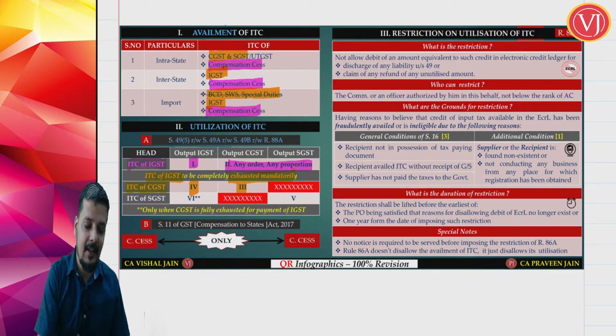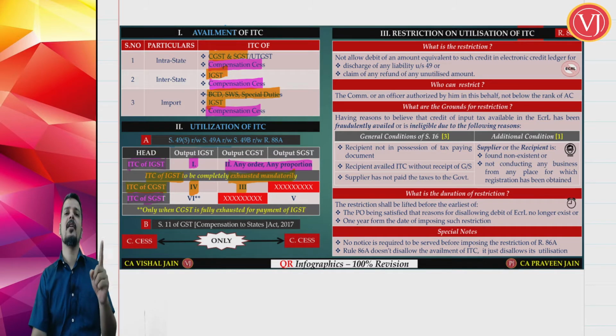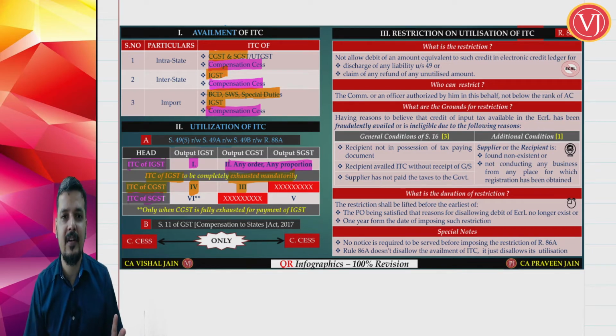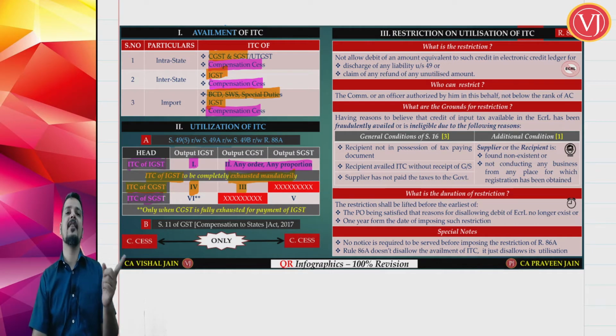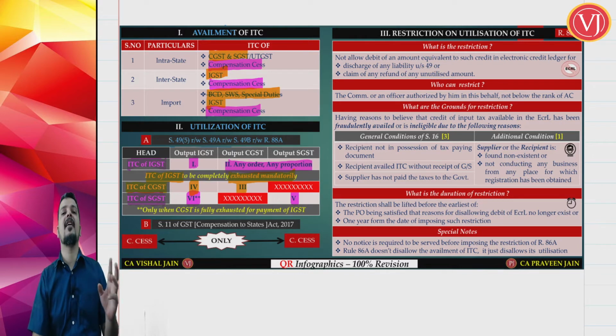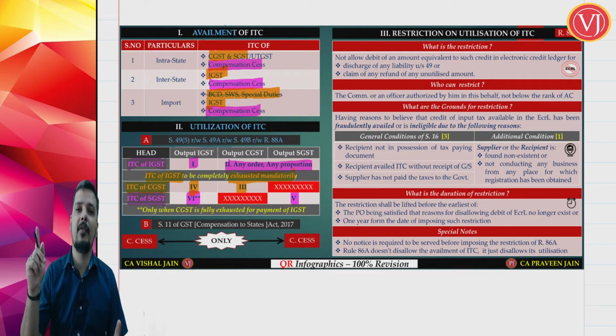Finally, only then you can use SGST credit. So first try using IGST credit, then CGST credit, then SGST credit. When you are using IGST credit, first for IGST output, then for CGST and SGST output in any order, any proportion. Then when you are using CGST credit, first for CGST output, then for IGST output, but never for SGST output. Finally, when you are using SGST credit, first use it for SGST output, then for IGST output, but your SGST input tax credit cannot be used for CGST output. Friends, CGST and SGST can never be interused, which means that CGST credit cannot be used for SGST output.